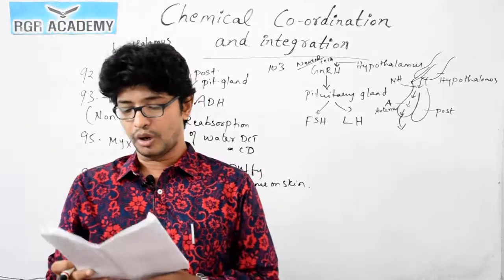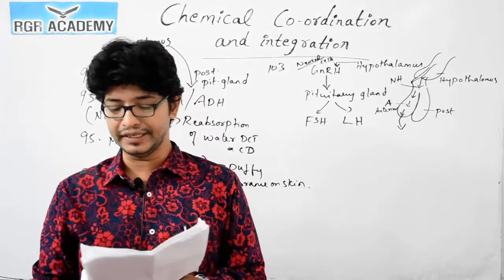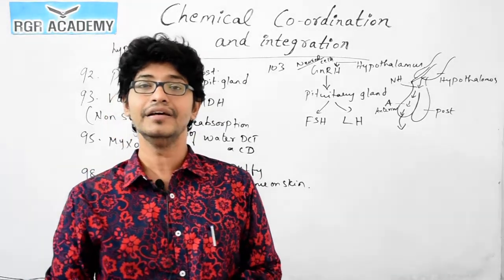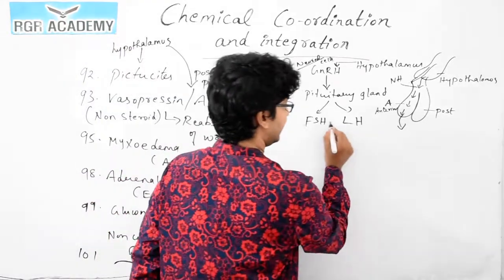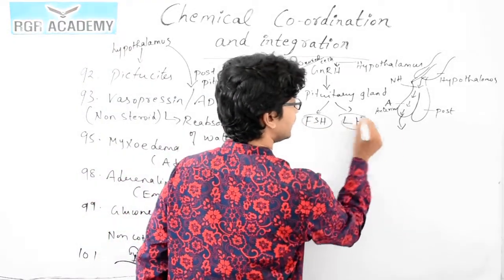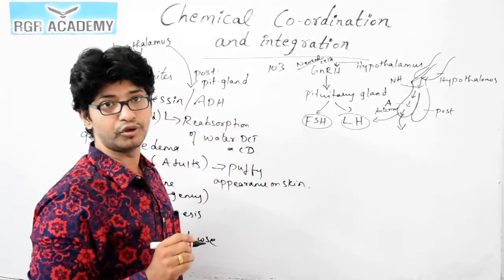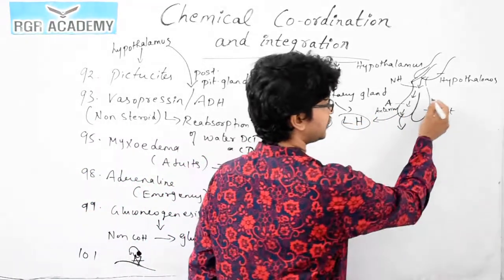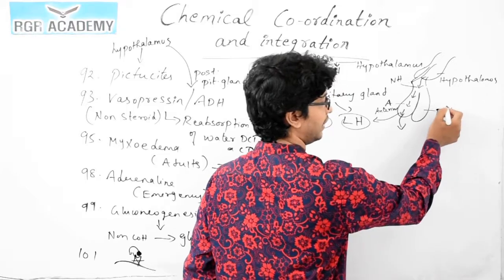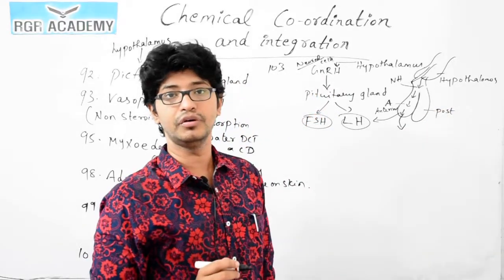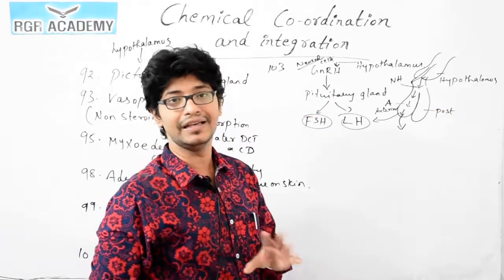So the correct answer for this question is anterior pituitary gland, which secretes LH and FSH. These two hormones are produced from the anterior part and not from the posterior part. Because we know the posterior part of the pituitary gland will not synthesize any hormones, right?